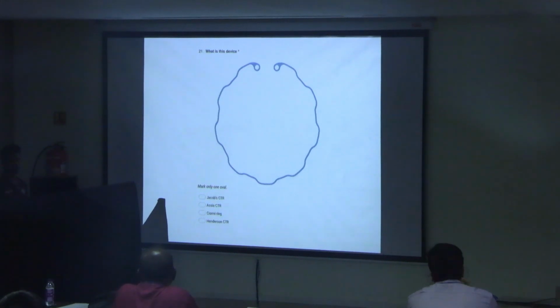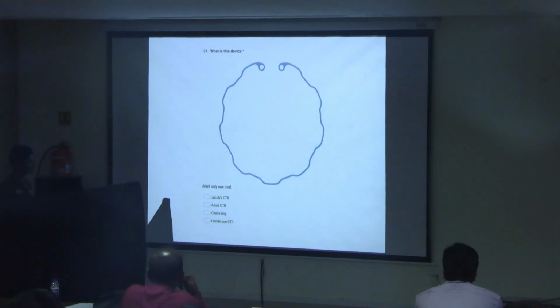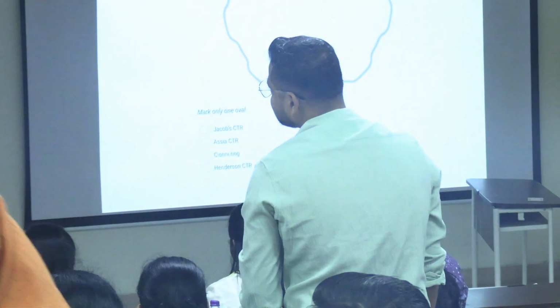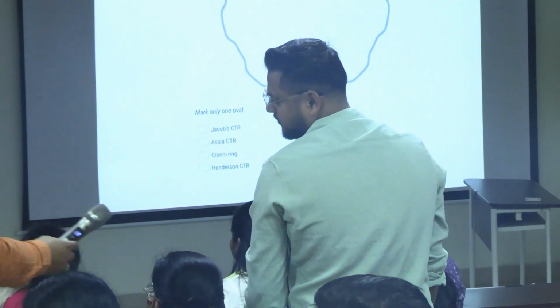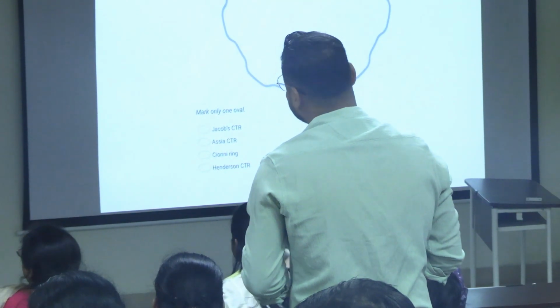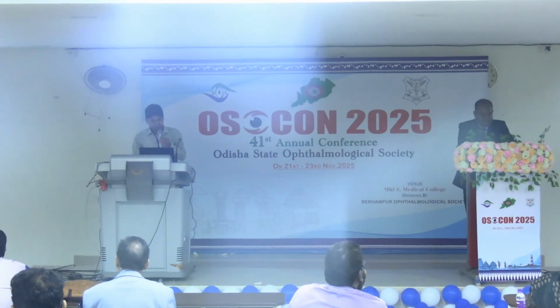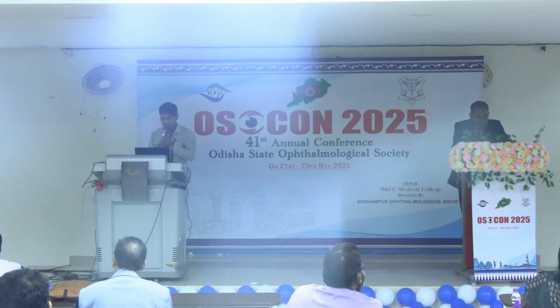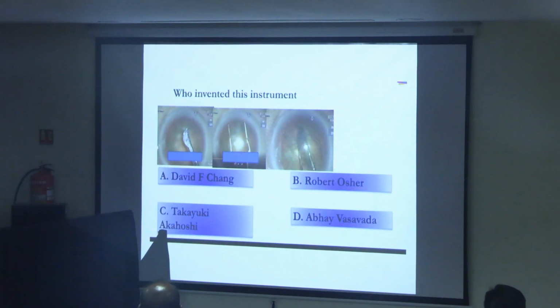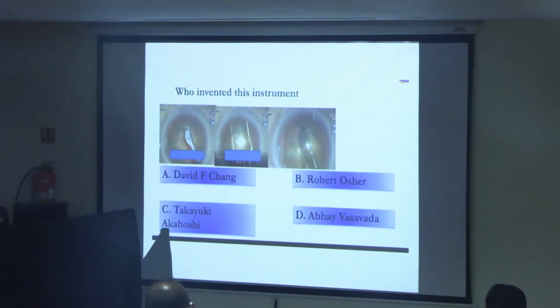This device. 30 seconds तक लगता है. This is an easy question. पहले जूनियर क्यों ऐसे बनाया हुआ है? Why is this like a curvy thing? ठीक है, सबको प्राइज दो. और उसमें दिखाया हुआ है तो it is dividing the nucleus. So who invented this? David person who invented this instrument. This is dividing the length of something. 15 seconds more. Whenever it comes to the screen, the timer starts from that time. ठीक है.